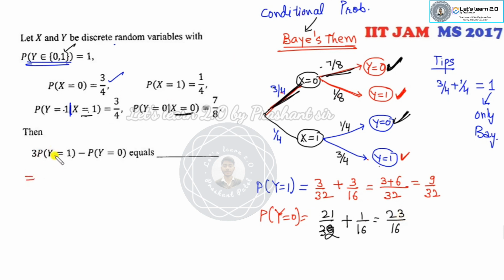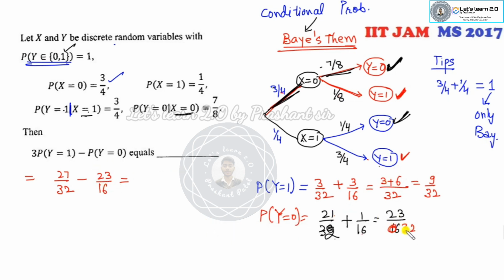Now I can substitute this value here. 3 times of this, 27 over 32, minus y of 0, 23 over 32. Fine. Now, is it true? 7 3 21 is 21 over 32 and it is my 23. So can you take the LCM of this?